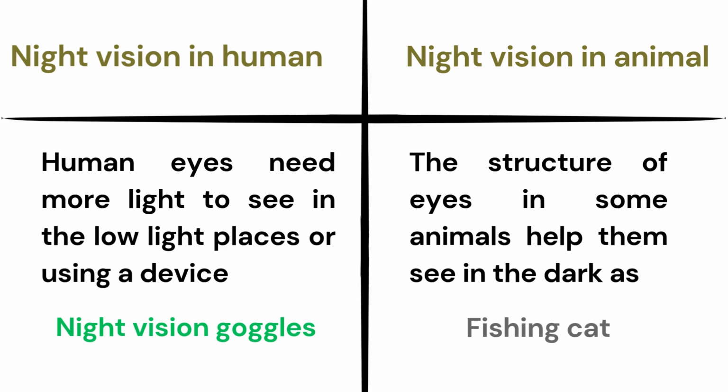But the night vision in animals, like the fishing cat, the structure of the eyes helps them to see in the dark. So we can say that the night vision goggles that humans use may be inspired from those animals that have excellent night vision.